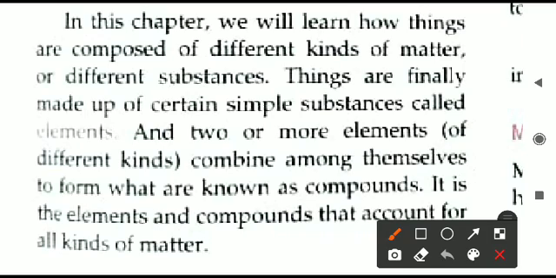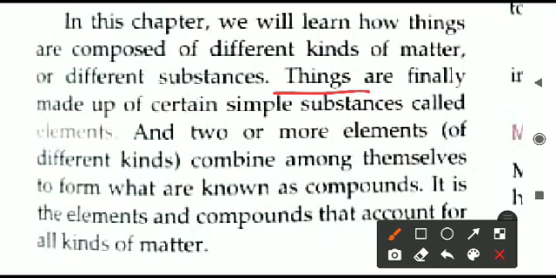Each and every object or living organism, even our own body, is a form of matter, and it needs some space as well as has some mass. But this same matter can be classified in different manners based upon the substance present in the matter. So we call them elements, compounds and mixtures.